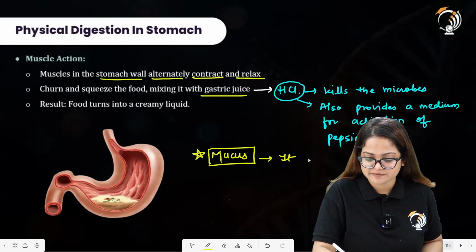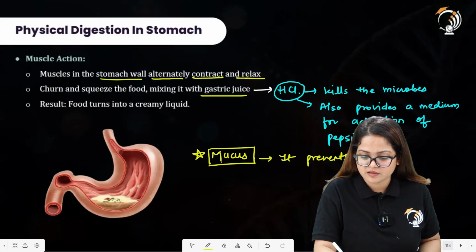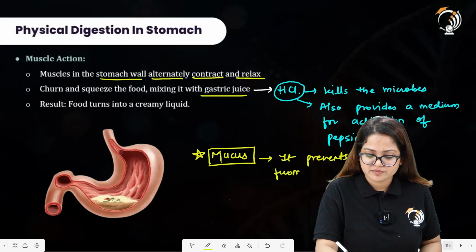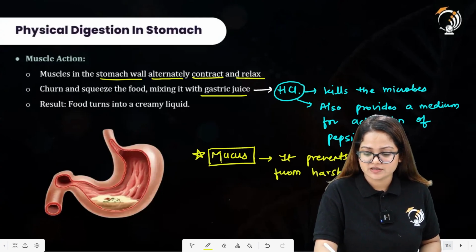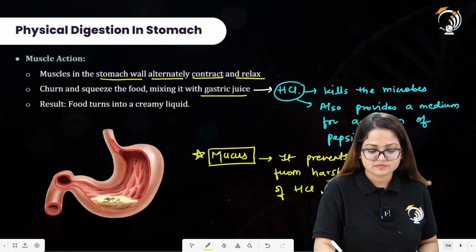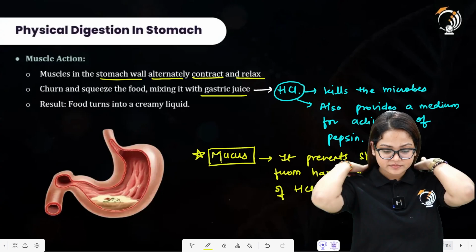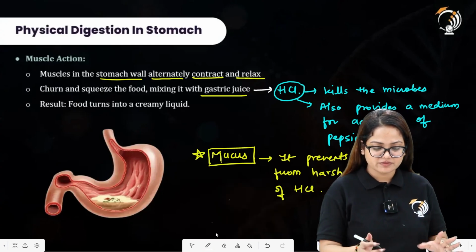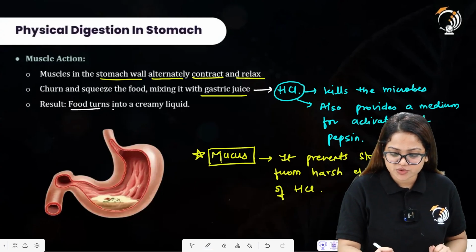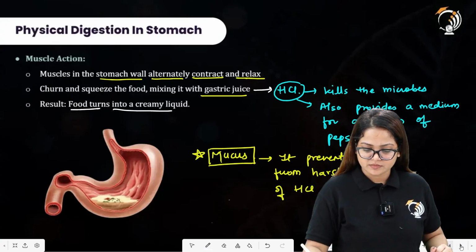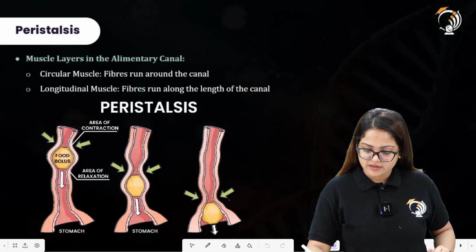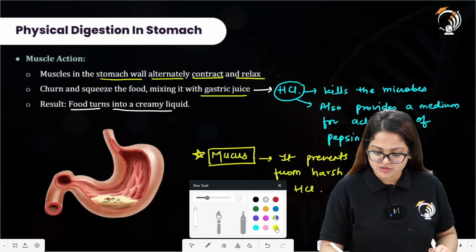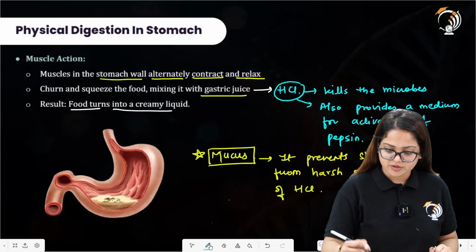It prevents the stomach from the harsh effects of HCl. Then what is the result? After all this happens in the stomach, food turns into a creamy liquid. So you need to mention pepsin here also.